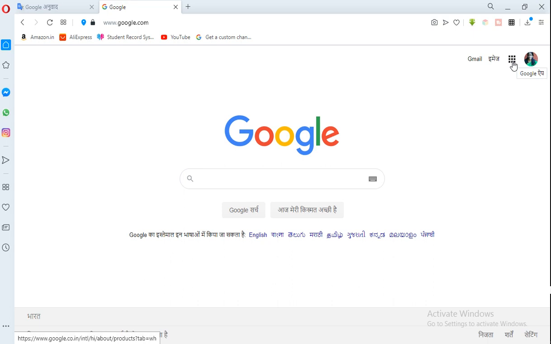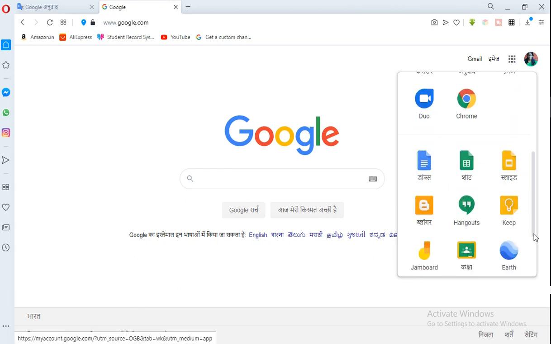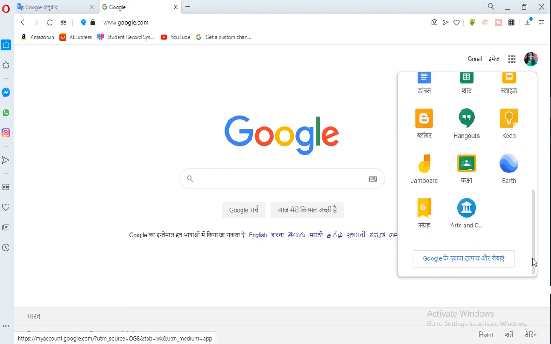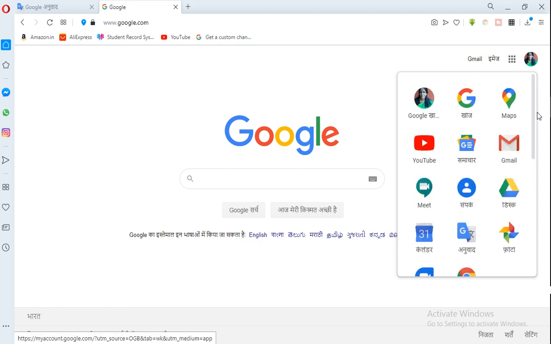on Google. For that you require Gmail, and I have told you how to make the email. Just click this one. When you have an email, then you will get all these apps in your computer, which come by default on the Google site.